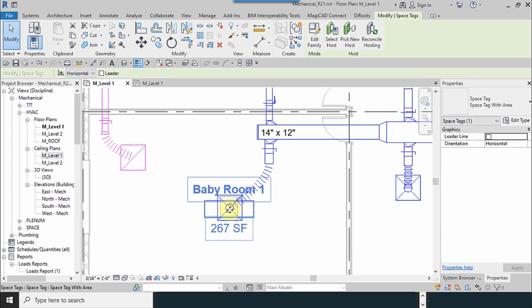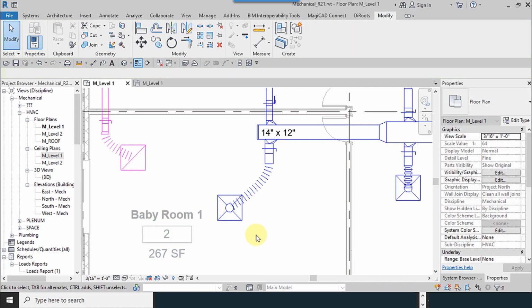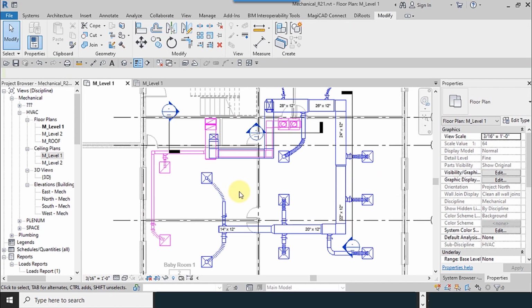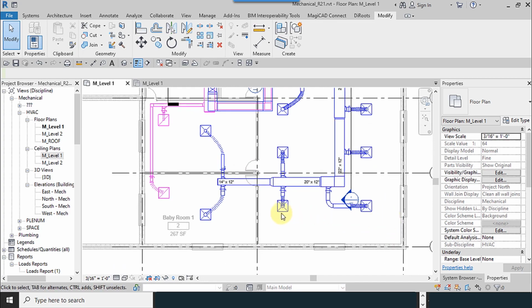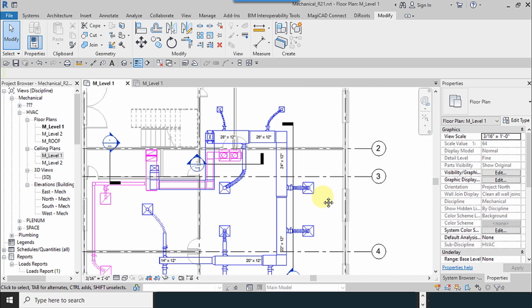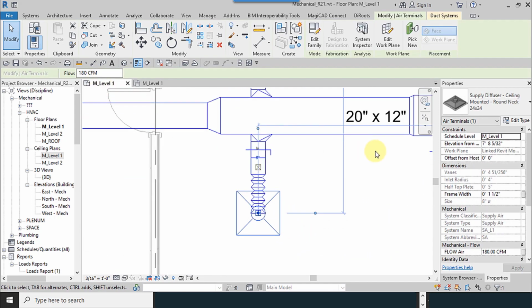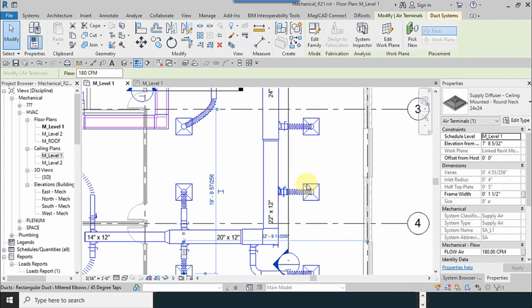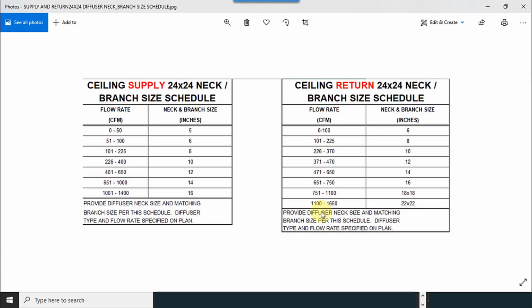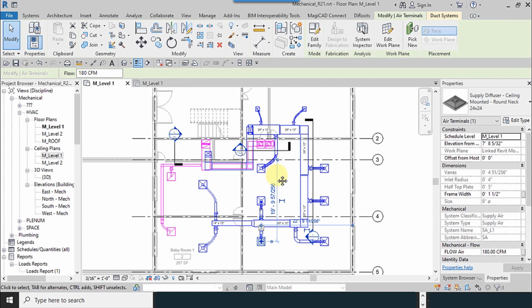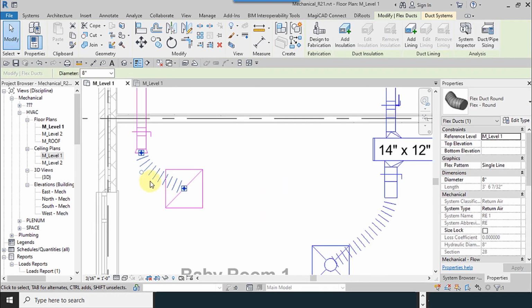It's better to move the tag of the room, and I move it to the left hand corner to better see the diffusers. We have to check the sizes again. For example, for this 180 CFM and neck is 8. If for your file is not correct, please correct all of them according to these figures. I share this file, so you can use this file.